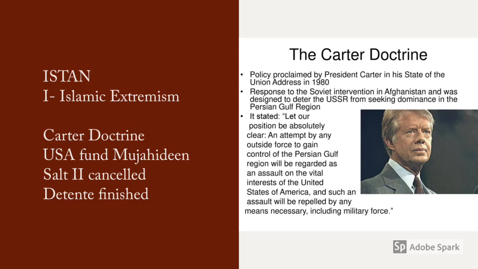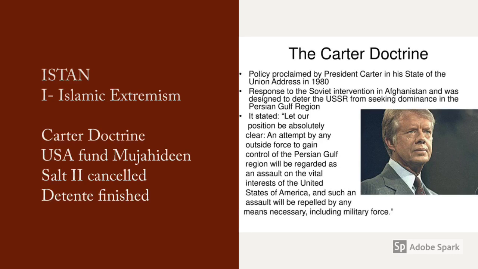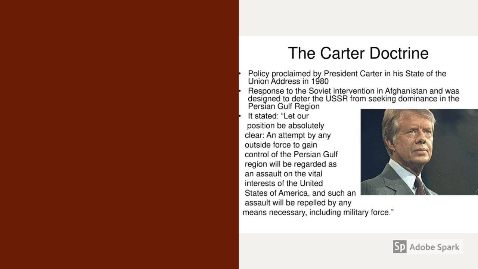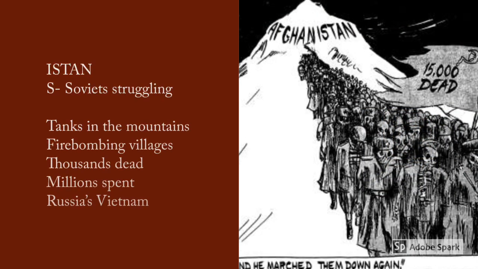In 1980, President Carter released his own version of the Truman Doctrine, the Carter Doctrine, whereby he stated that any attempt by an outside force, e.g. the Soviet Union, to try and take over the Persian Gulf, the Middle East, Afghanistan, that kind of area, would be met with military action by America. SALT II was officially cancelled, and this essentially led to an end in the friendly relationship, Detente, between America and the Soviet Union.